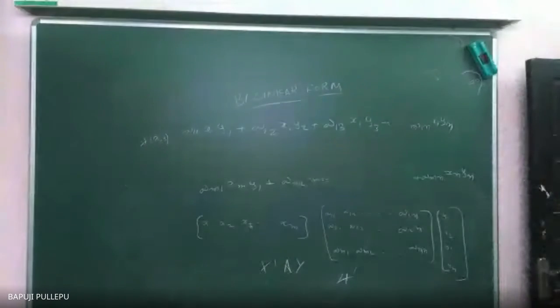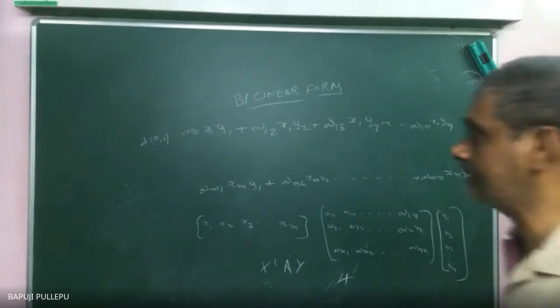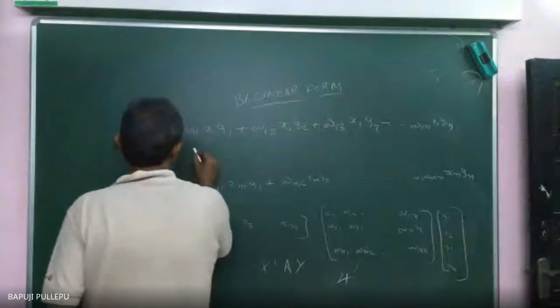Note down if you want, copy down. These all are plus continuation.